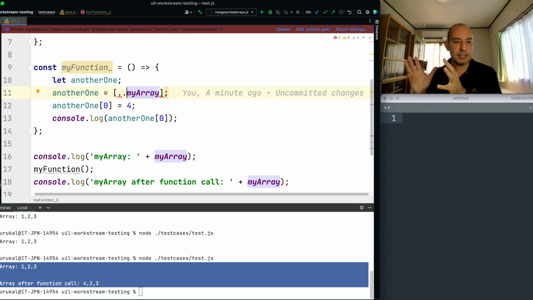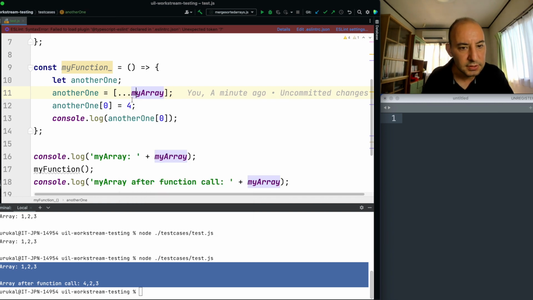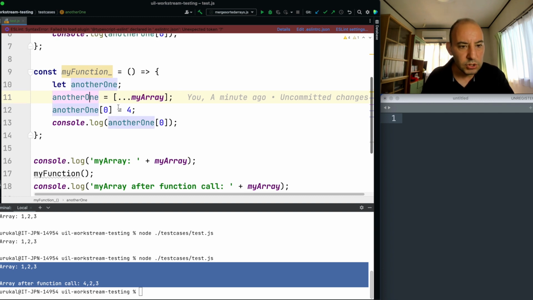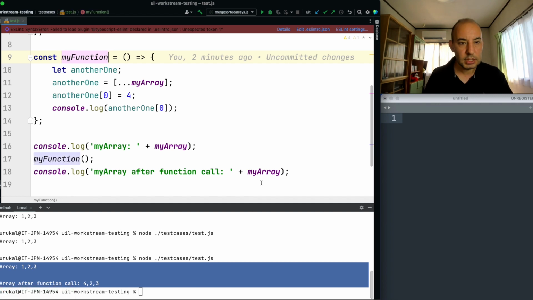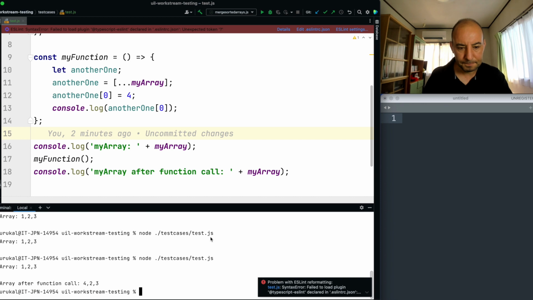This will just get the context of my array and place it into another list. I think it should be 3 dots. Okay, now it should work without changing the original value. Let's see.